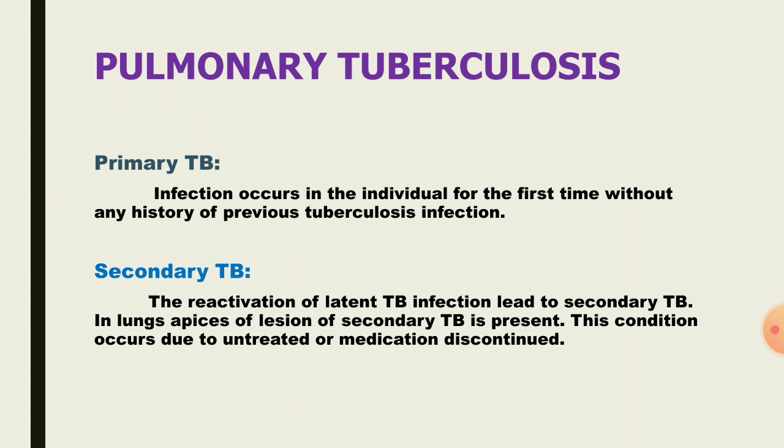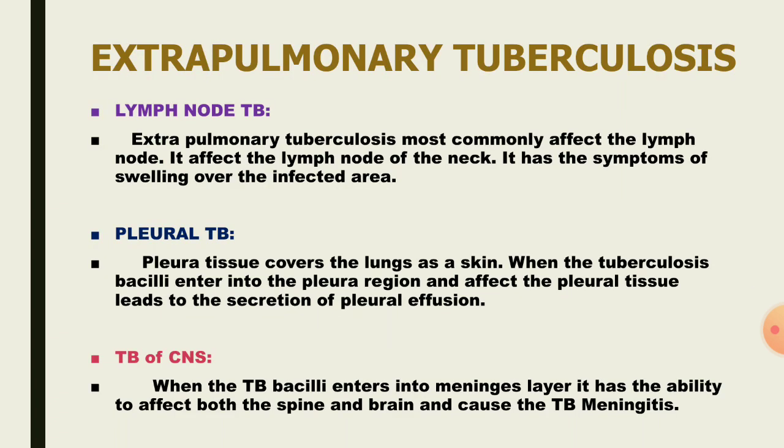It means the patient has already experienced the TB infection, took medicines and was cured, but the infection reappears, and the patient is called a secondary tuberculosis patient. Next, extrapulmonary tuberculosis. It is further classified into lymph node TB, which means the TB infection affects the lymph nodes of the patient around the neck region and causes swelling or infection in that area.